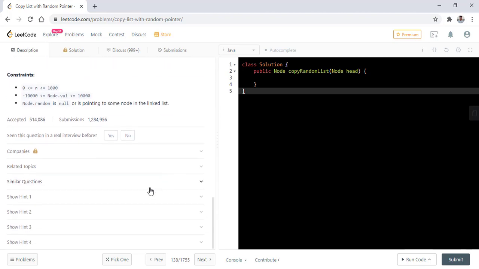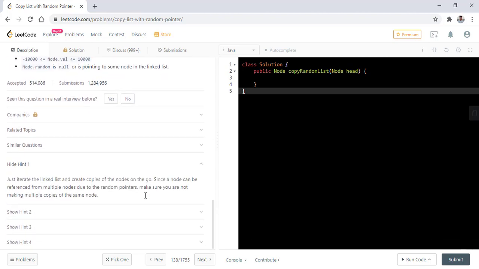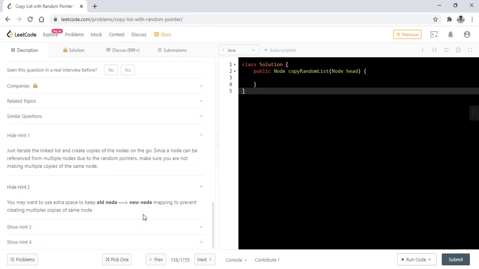Now, there are 4 hints given with the problem. The first hint states that we just iterate the linked list and create copies of the nodes on the go. Since a node can be referenced from multiple nodes due to random pointers, make sure you're not making multiple copies of the same node. In hint 2, we can use extra space to keep the old node and new node mapping to prevent multiple copies of the same node.